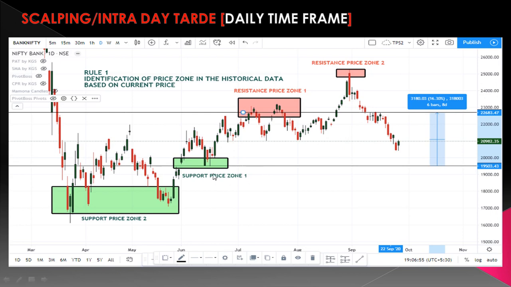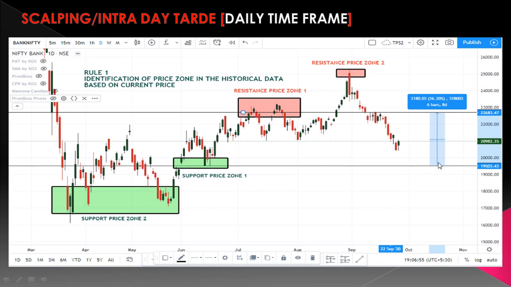Here I have marked two support zones. This is support zone 1, this is support zone 2. Likewise, I have marked two resistance zones. This is resistance price zone 1 and resistance price zone 2. Between resistance price zone 1 and support price zone 1, how many points do we have?